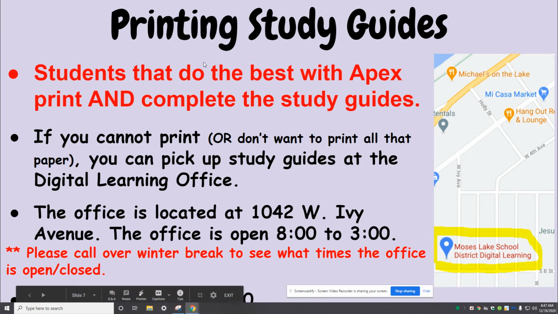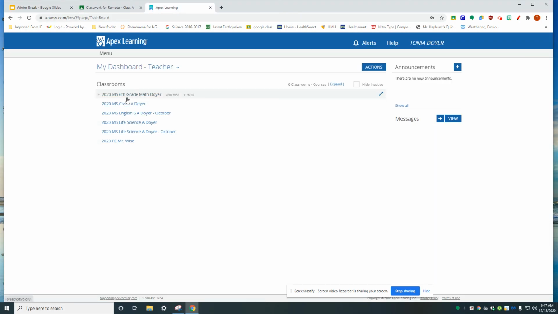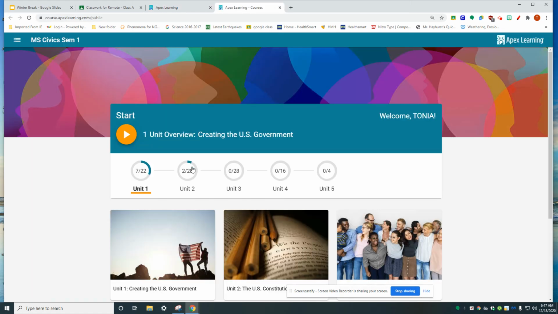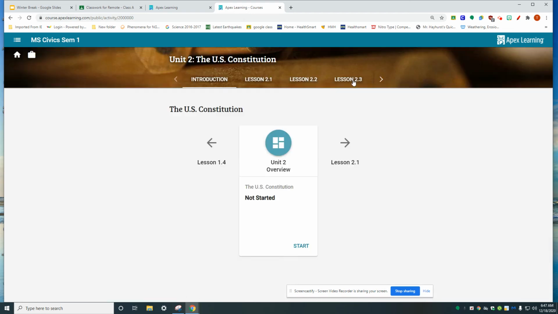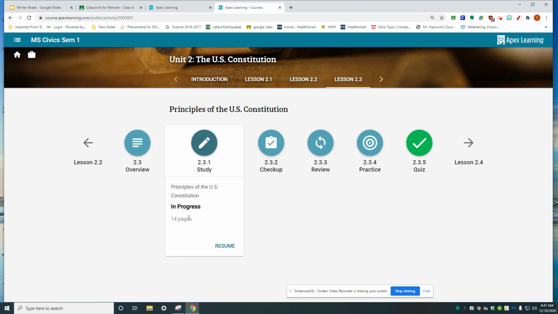So again, Apex looks like this. When they click on civics, this is where they're going to see all of their work. We're in unit 2. And when I look at this, they all have the same exact format. This 2.3.1 in civics is like 14, 15, 16 pages. They're not going to do this whole section in 10 minutes. That's going to take some time.